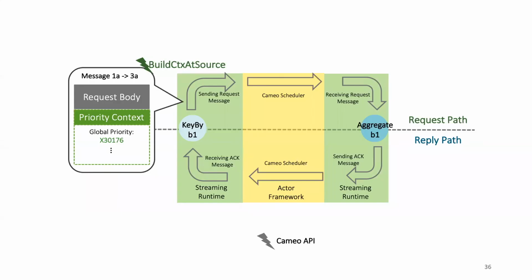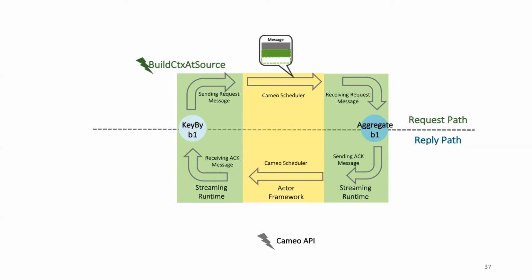For all requests sent out from the source operator, Cameo exposes an API function that allows a custom scheduling strategy to specify how priority should be generated. Message priority is written in the form of priority context and attached as metadata of the data message. Once the message is dispatched, the Cameo Scheduler schedules messages based on priorities written in the metadata. This means the Cameo Scheduler stays transparent to user-level information, such as performance targets and query semantics. This design helps the Cameo Scheduler remain stateless and efficient when many actors are being scheduled or actors are reallocated dynamically.